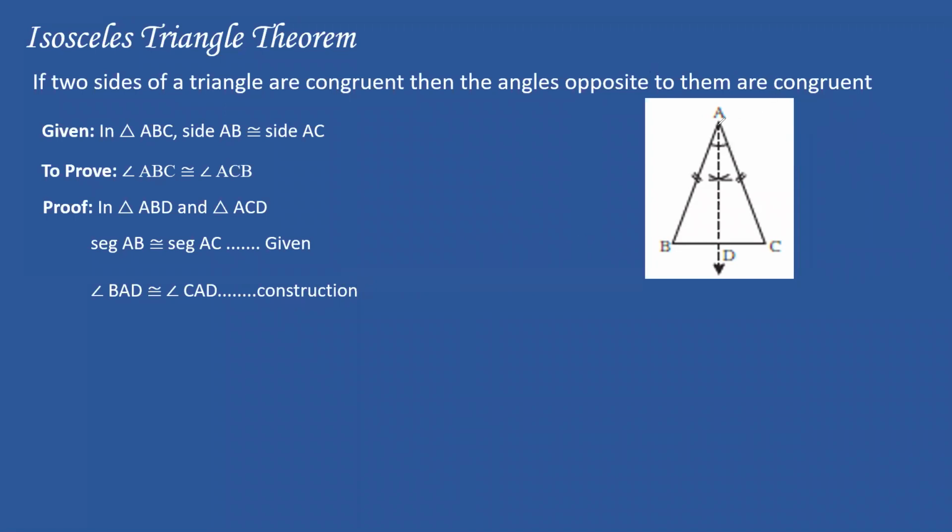Because next time if you draw something, and if I draw a line like this, these two angles will not be equal. So whenever you are constructing something, you always have to specify how you are constructing it. So actually there should be a step over here like construction, and the construction will be to draw a bisector.